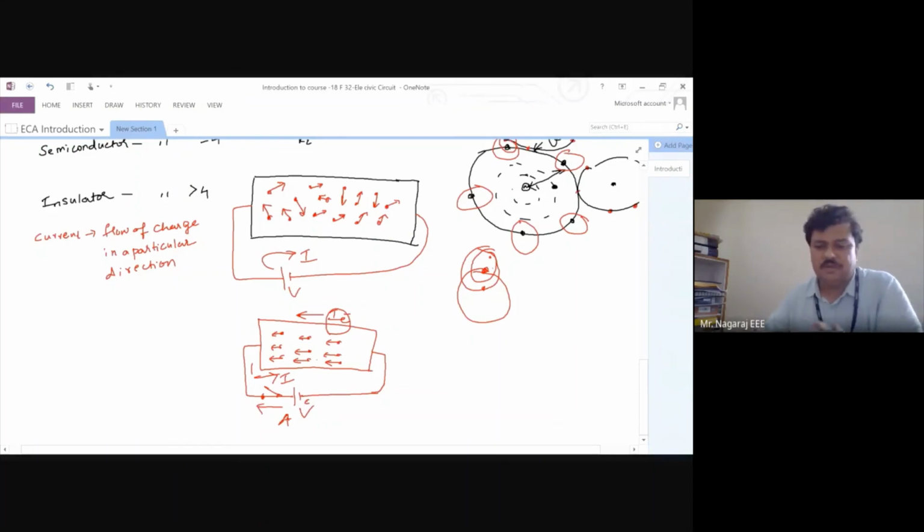I hope electric circuit is the circuit that carries current to do the work. Analysis of electric circuit has to be done to know the voltages and currents at various parts of the circuit, that is across elements of the circuit. Third point, we have seen that there cannot be a current without the existence of voltage. Okay, are these things clear?